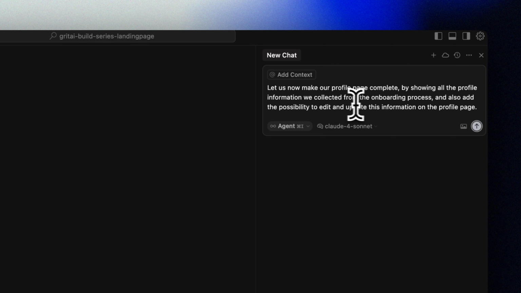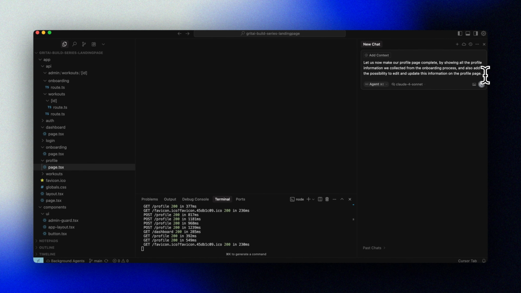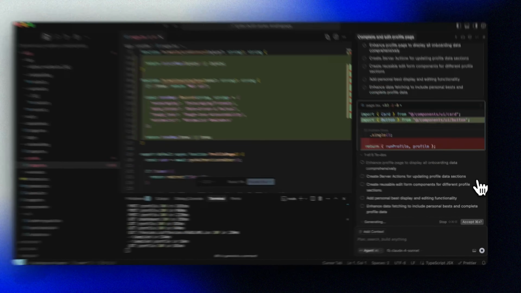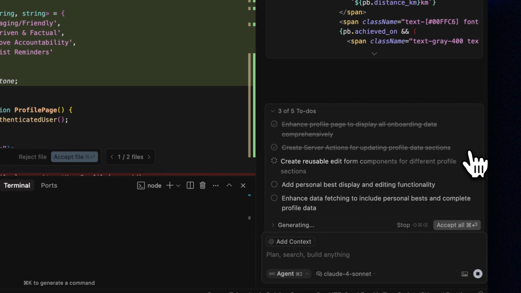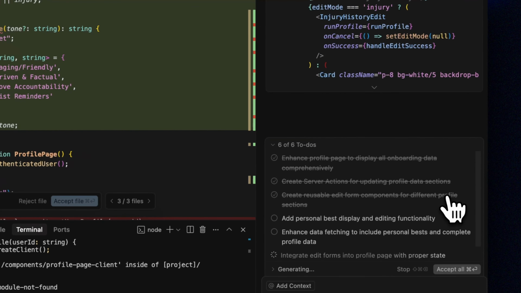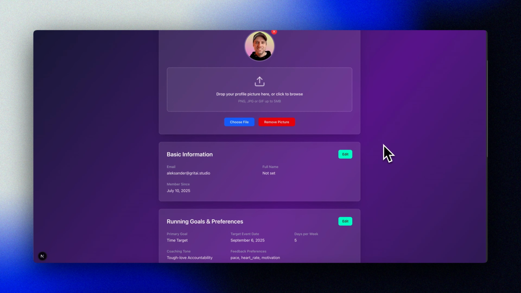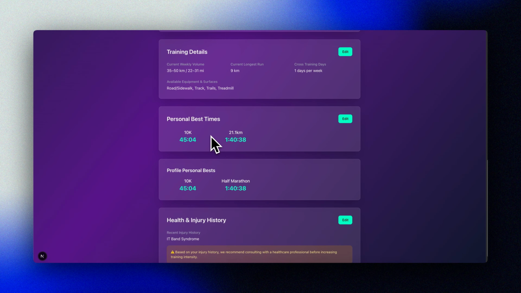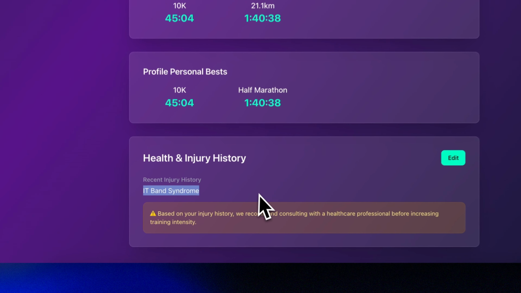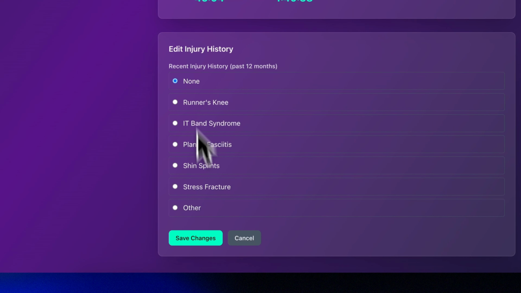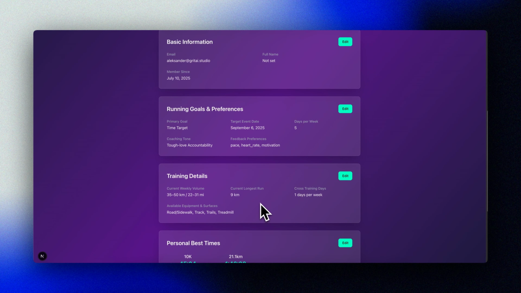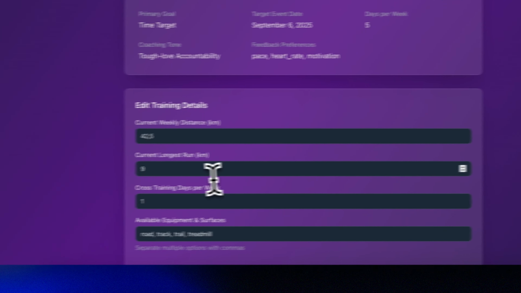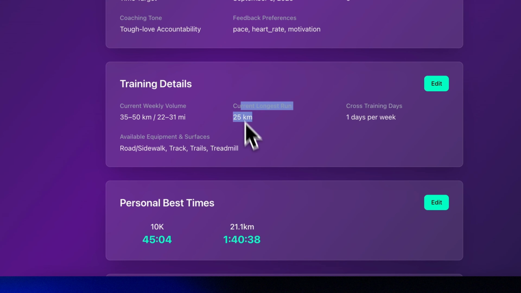Let's now make our profile page complete by showing all the profile information we collected from the onboarding process, and also add the possibility to edit and update this information on the profile page. Let's have a look. So now we have all the sections on our profile page and edit buttons to edit the information. We can change some of this information and verify that it works. Great. Everything works fine.